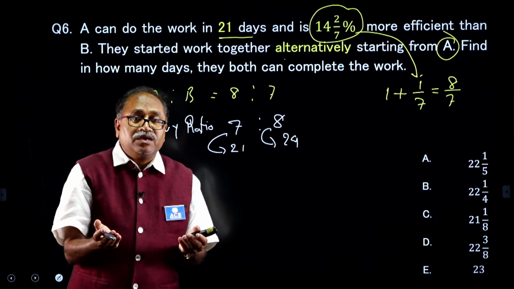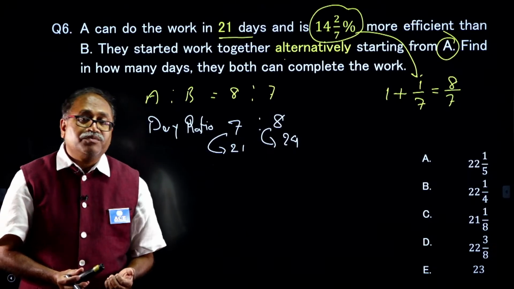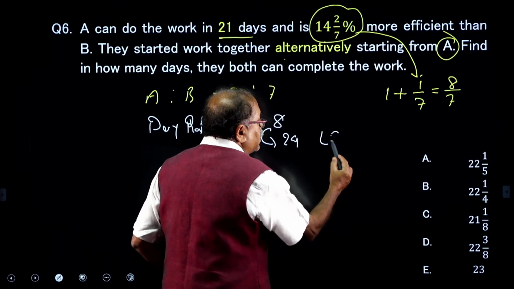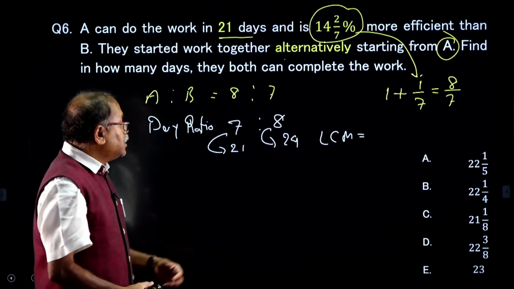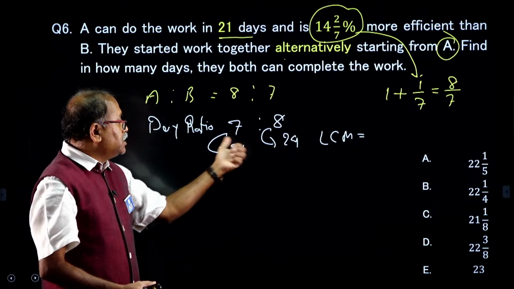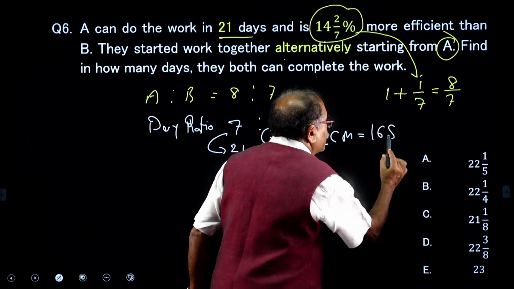We go for the LCM method here. When A can complete the work in 21 days and B can complete the work in 24 days, then the work is the LCM of 21 and 24, and that comes 8 into 3 into 7, that is 168 is the LCM.